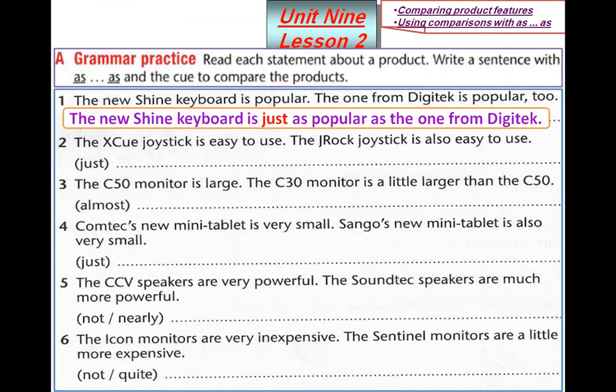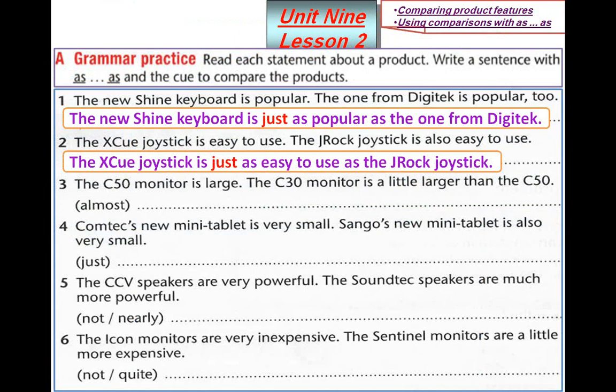Okay, number 2. The XQ joystick is easy to use. The J-Rock joystick is also easy to use. Here we have just. That means we're gonna talk about similarity. I'll say the XQ joystick is just as easy to use as the J-Rock joystick. So we have just as the feature, easy to use, as the J-Rock joystick. And we use the joystick in computer games.